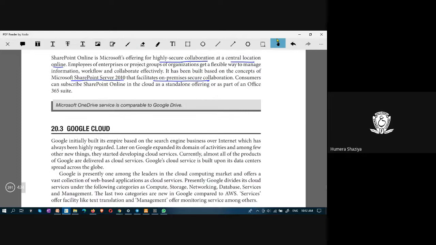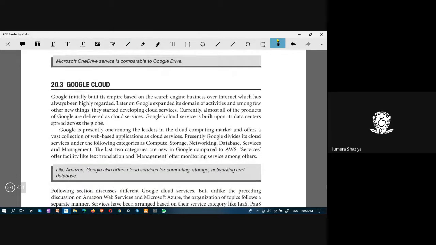Okay, that was about Microsoft. Tomorrow we will look at Google Cloud. So we are done with Amazon Web Services.